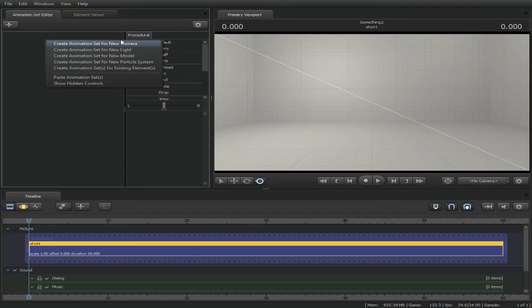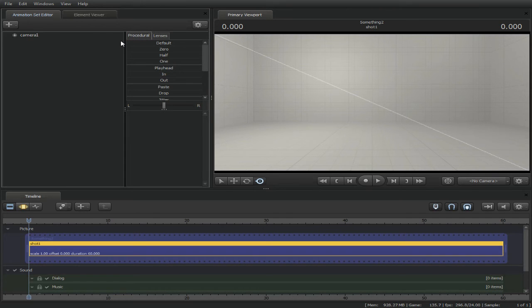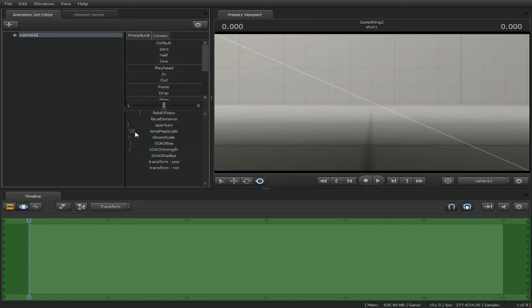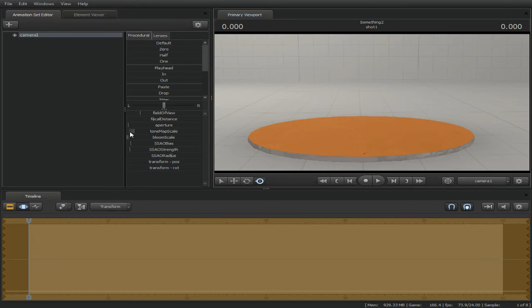First, click on Animation Set Editor, then click Create Animation Set for new camera, then go to Motion Editor, click on the camera and see bloom scale. Turn that shit off. It's putting that string of semen on your screen, see? Much better. Second, washed out color.